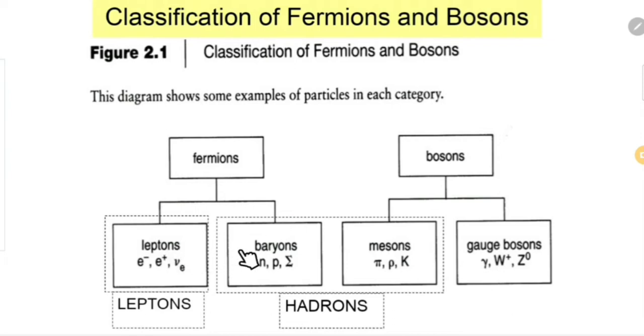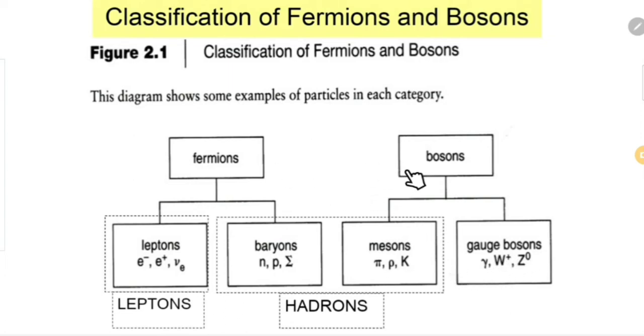Next classification is bosons. Bosons can be divided into mesons and gauge bosons or field bosons. Mesons are spin zero particles, for example pions, kaons, rho mesons, etc. And field bosons or gauge bosons are gamma, that means the photon, the W boson and the Z boson.